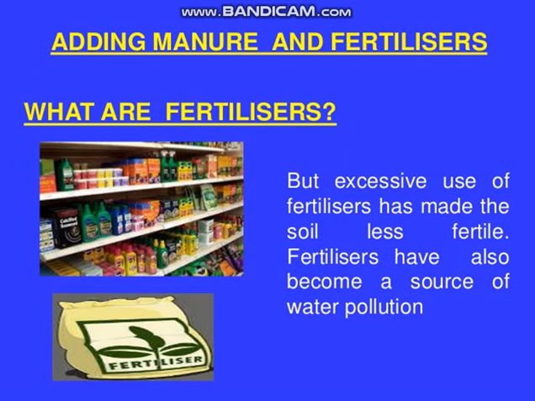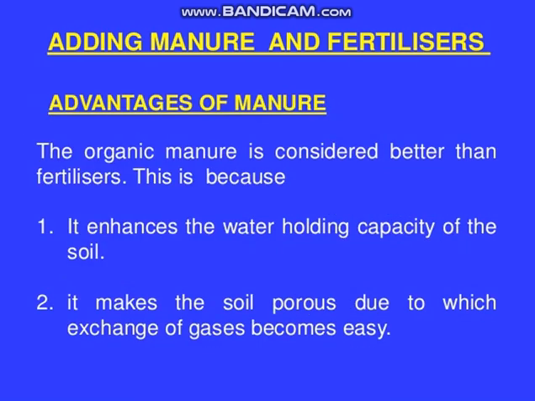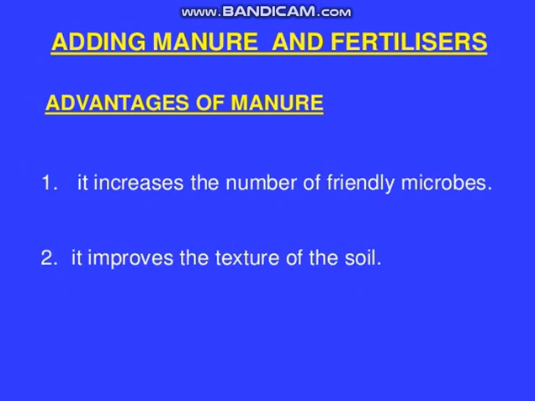Instead of fertilizer, we can use manure because manures are organic substances. Organic manure is considered better than fertilizers because it enhances the water holding capacity of the soil. It makes the soil porous, due to which exchange of gases becomes easy. It increases the number of friendly microbes. It improves the texture of the soil. So this is all about the first step of the agricultural practices, that is preparation of the soil.